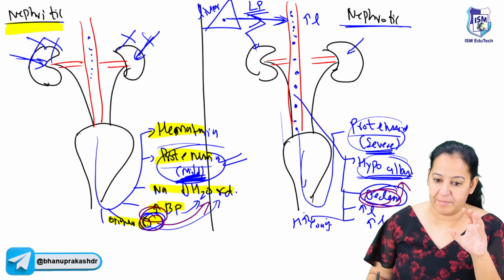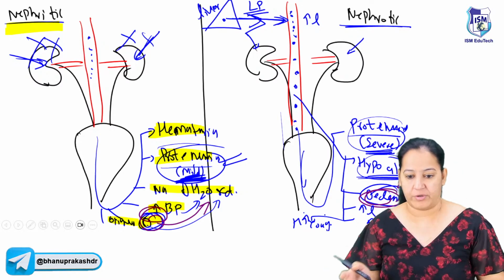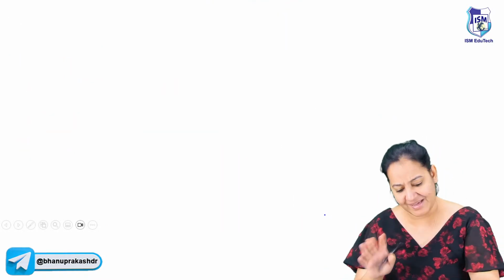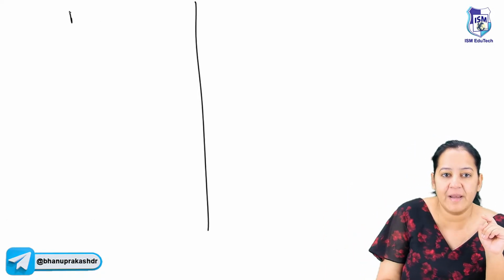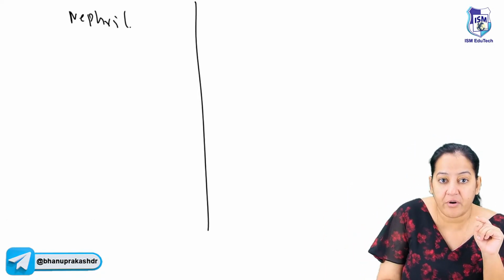The blood is hypercoagulable. So these are the 6 properties of nephrotic syndrome. Can you enumerate? You get maximum questions on that. Tell me the properties of nephritic and nephrotic. Who will tell me? On this side, you tell me nephritic.